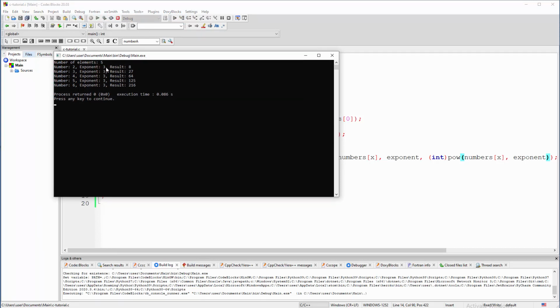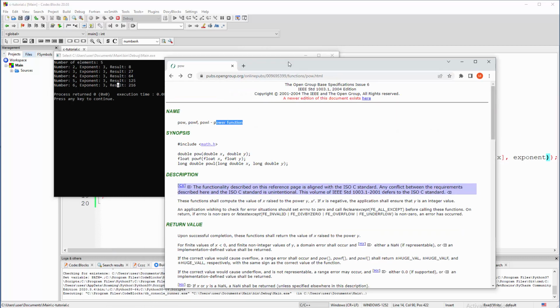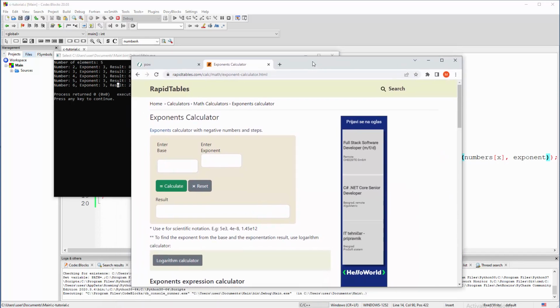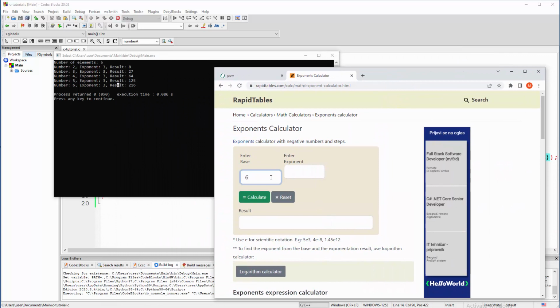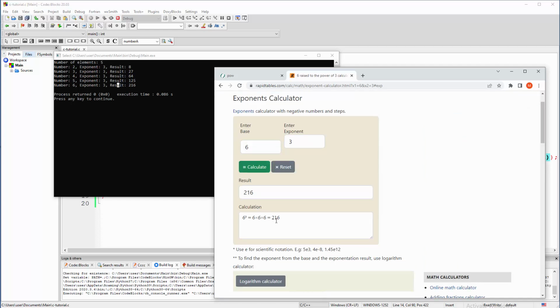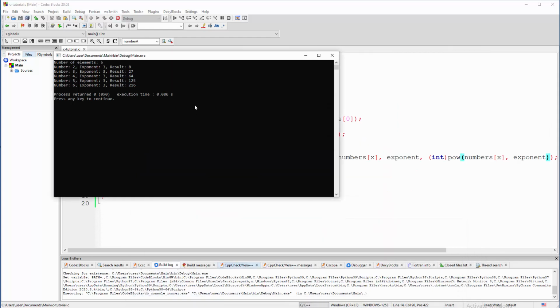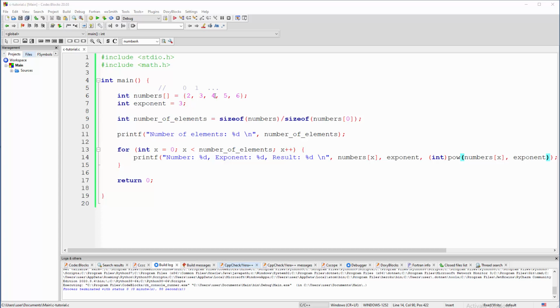If the exponent is 3 and the base is 2, then 2 by 2 is 4, by 2 is 8, and so on. And I'm too stupid mentally to calculate this final one, so I'm gonna grab rapid tables. Just a second. Okay. And if the base is 6, then the exponent is 3, then the final result is well, yeah. Our code works basically. So yeah, guys, that's pretty much it. You can use piles and piles of integers here, but this is just for illustration, you know.